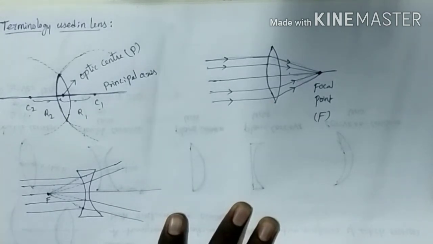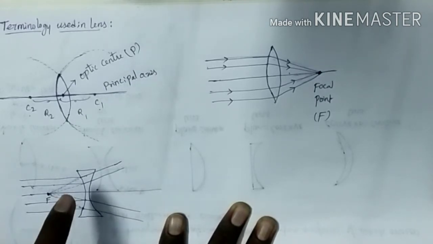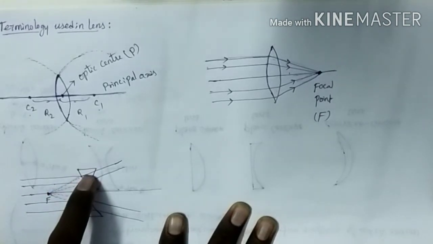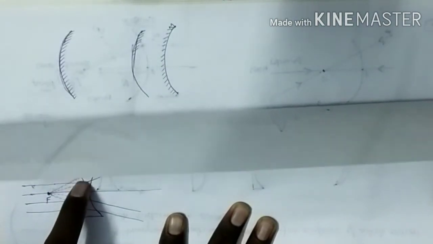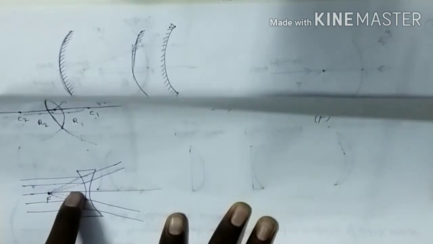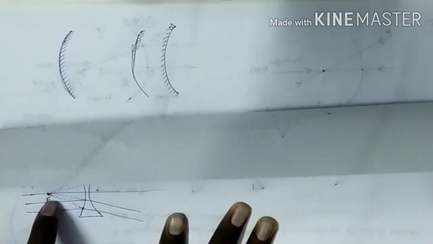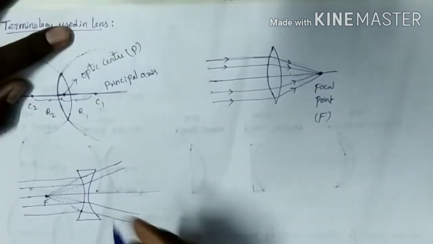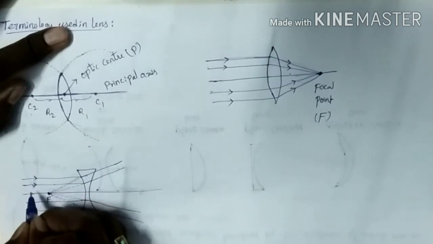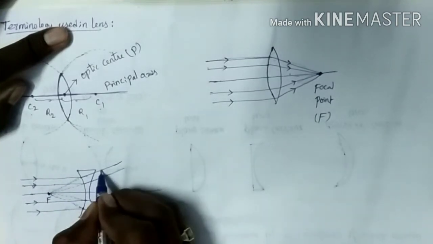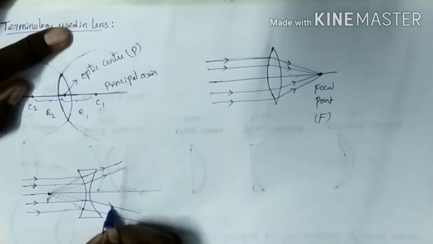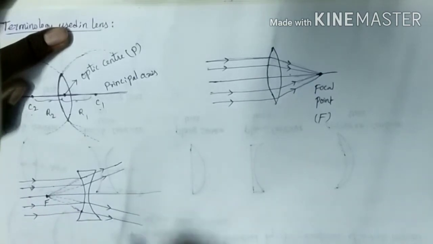Focal point means the point of convergence, or the point from which rays seem to emanate. Emanate means diverge. Where the rays seem to emanate from, that point we call a focal point.